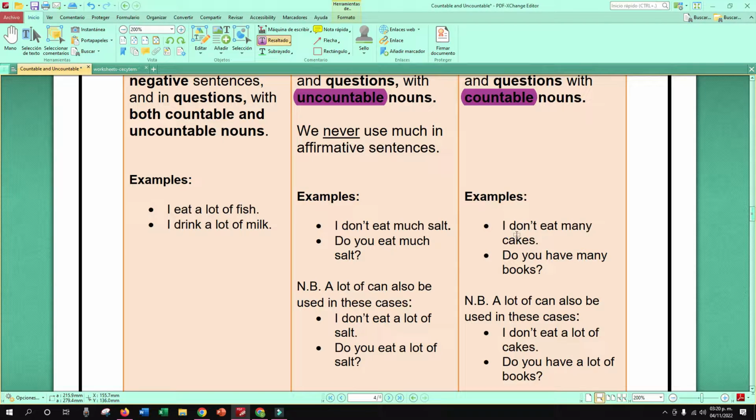For example, I don't eat many cakes, right? Cakes. Or do you have many books, right? So, cuando sean negativas y preguntas con nombres contables vamos a utilizar many, right?